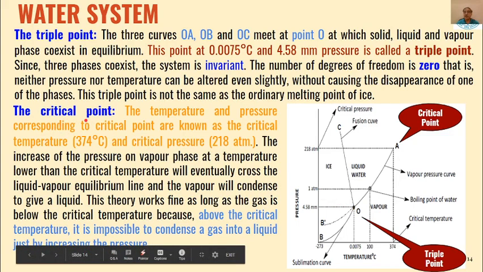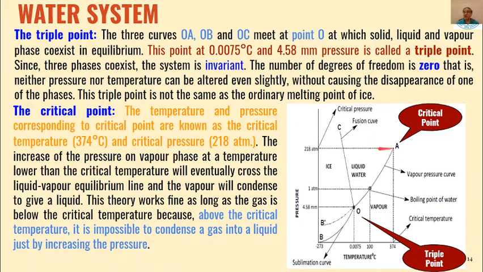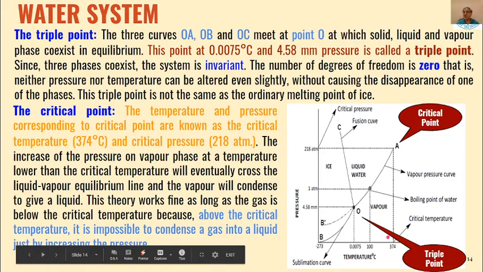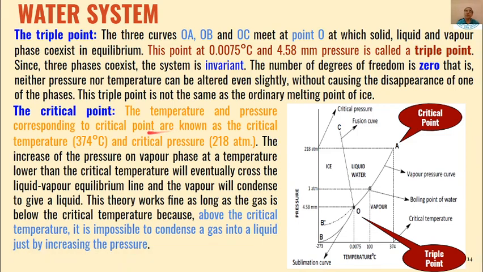Then is the critical point. The critical point is this one, A, where pressure is 218 atmosphere and temperature is 374 degrees centigrade. So this temperature is called the critical temperature and this pressure is called the critical pressure. And if you increase pressure at a temperature lower than the critical temperature, this will eventually cross the liquid vapor equilibrium and the vapor will condense to give us a liquid.